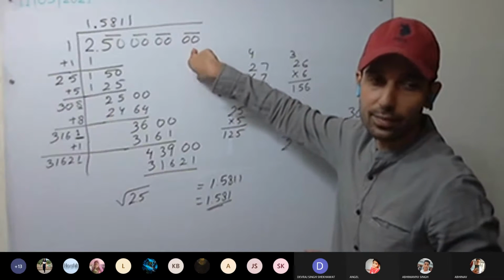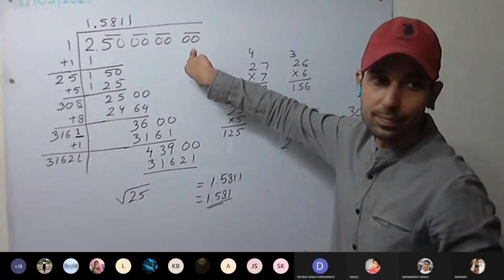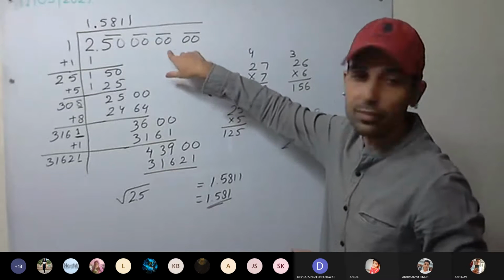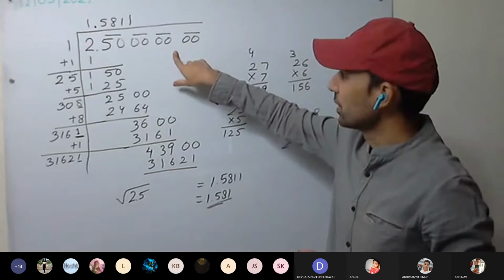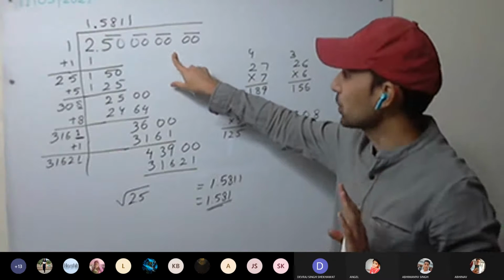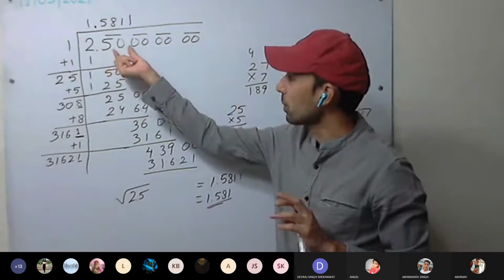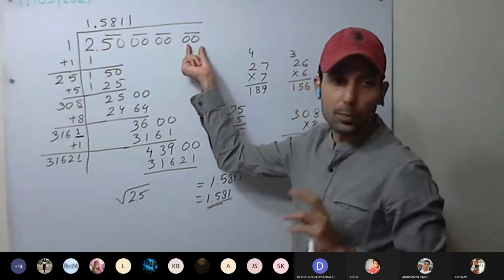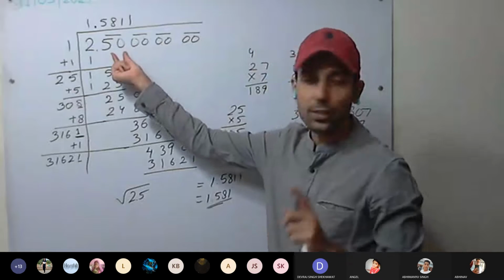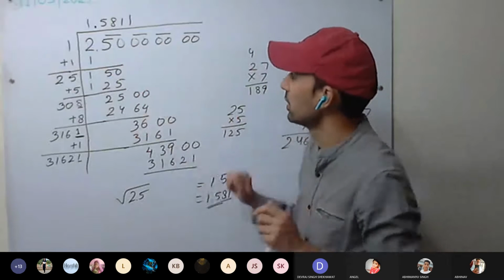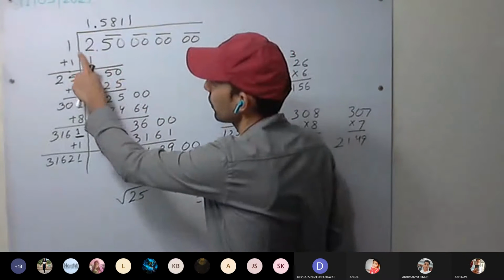Because we need answer up to 4 decimal places. So double of that, 8, we should have decimal places. From each pair of zeros we are going to get 1 decimal place.